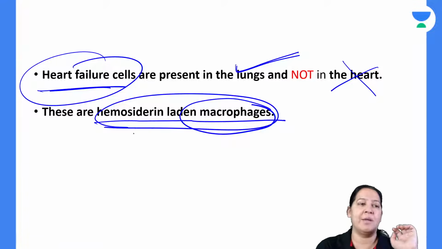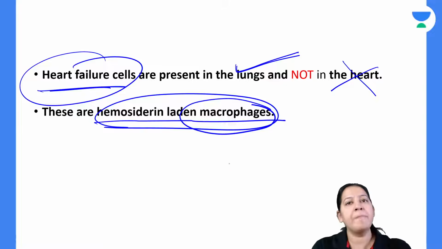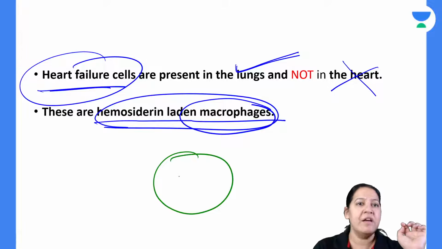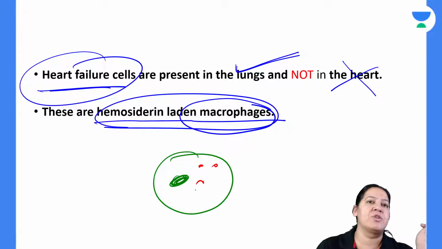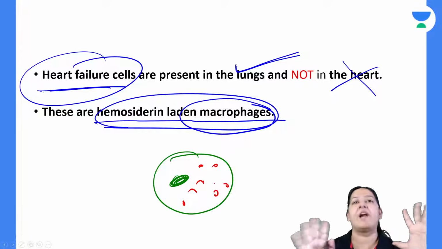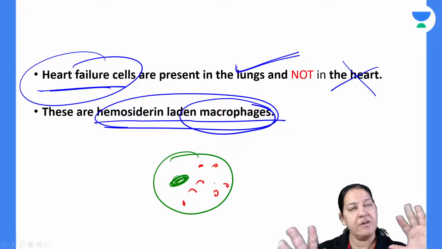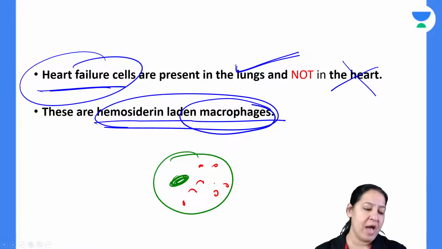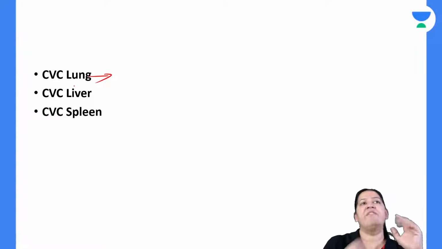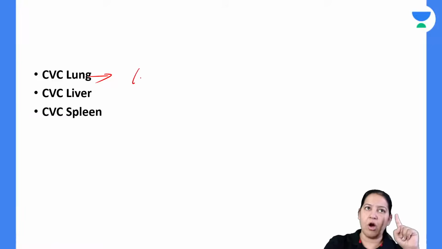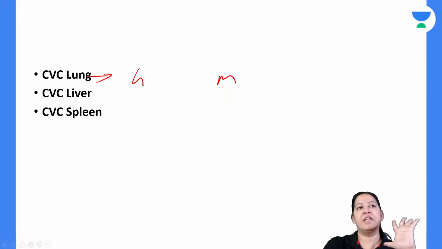So hemosiderin laden macrophages. Let me draw a diagram. So heart failure cell is a cell with a nucleus. This is a macrophage. In the cytoplasm, you will find the hemosiderin. So this cell is known as heart failure cell. It is a macrophage which has engulfed the hemosiderin. I cannot simplify more than this. So I am done with CVC lung. Everyone give me a thumbs up. So you know the gross, you know the microscopy. Everyone give me a thumbs up.